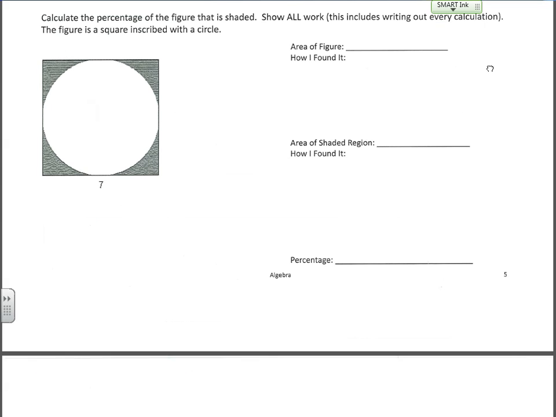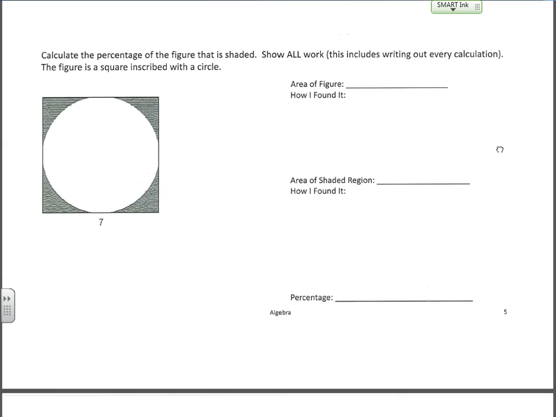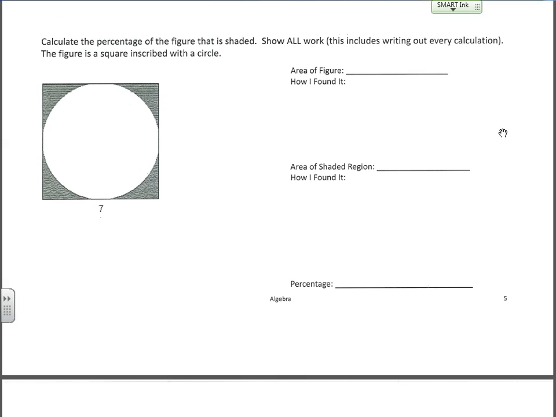Next one, we have area, or the shaded area. We've talked about these before. We've got the area of a square, which of course is base times height. I also see a circle here. That area is pi r squared. And just remember here, we're looking for the area of the shaded region, these sections out here.